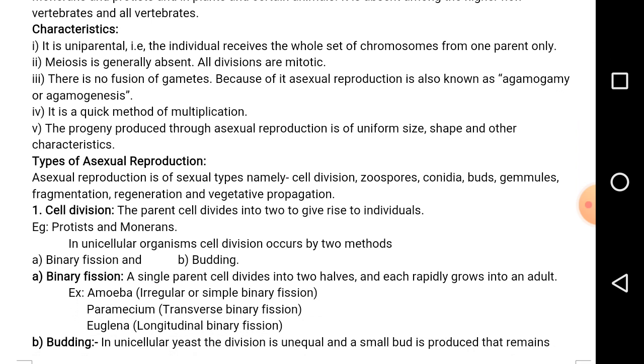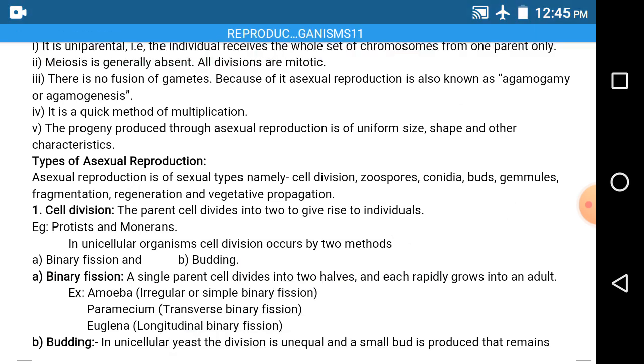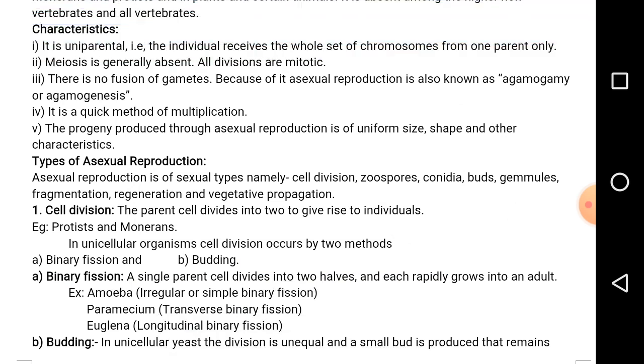What is the quick method? Sexual reproduction requires a long period of time. Here, the plant should grow first. After the growth, it produces flowers, and the flower should mature. It should produce the gametes. The gametes should fuse, and fertilization should occur. After fertilization, the zygote should develop into an embryo, and then into an adult. It requires a long interval of time for sexual reproduction. But asexual reproduction is a quick method.